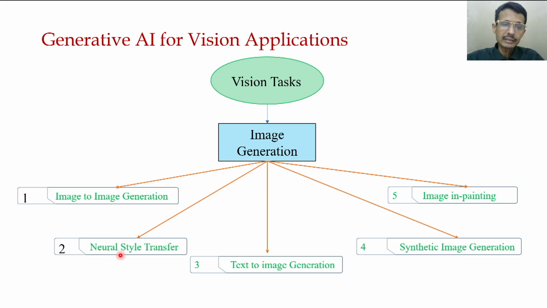Another very interesting thing is called neural style transfer. As we may have observed, there are images in different styles. Some famous painters have a different way of drawing pictures, sometimes called the very famous painter Van Gogh style.